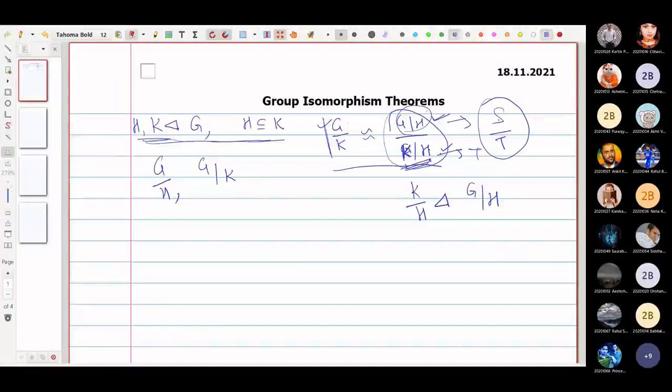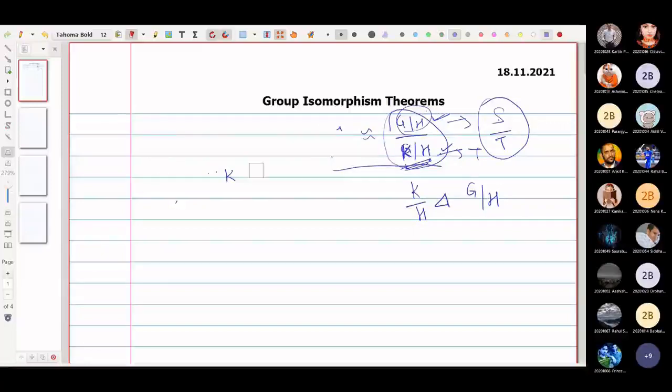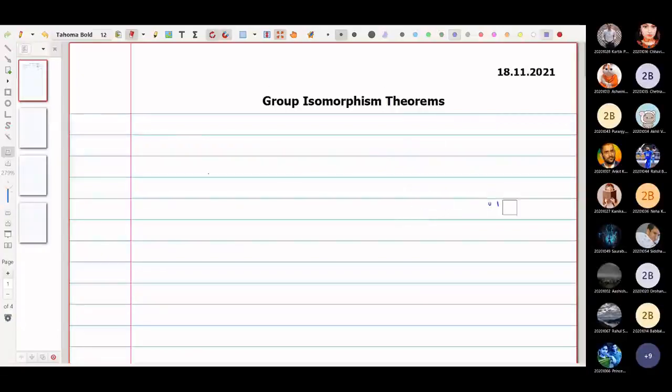Of course, because we have the first theorem and second theorem on isomorphism, we have seen the proof, so we can use them here.